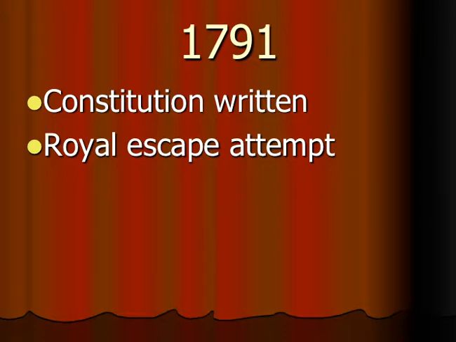All right, so that's in 1791. They do write a constitution, and the king and queen attempt to escape France, which is going to be bad because they get caught, they get brought back, they get locked up for real this time instead of house arrest. They go to real jail, and then Louis is going to get himself put on trial.